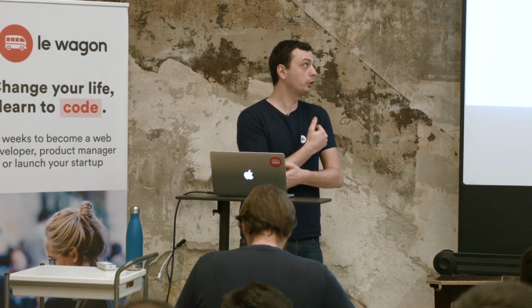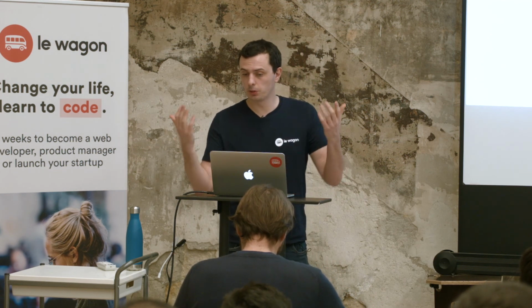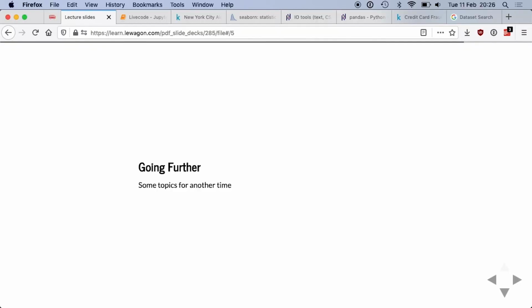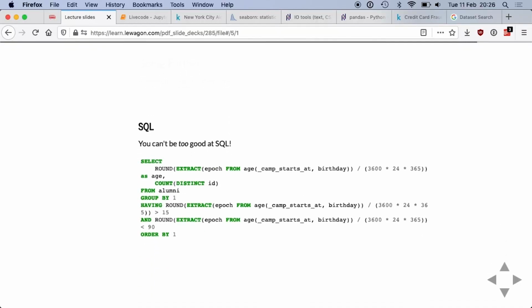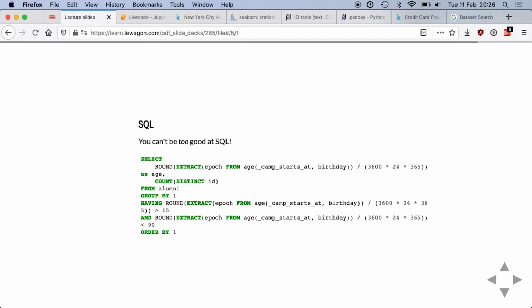Okay, so just a few topics for you if you want to go further after this talk, before we do the challenge. So first, SQL. SQL is a language that you can start with. If you don't know SQL, it's already very useful in your company. As soon as you get a hold on the database connection, you can already start answering questions. Just with a few SQL queries, you can answer stuff about marketing, about sales, about aggregation over weeks, over months, etc.